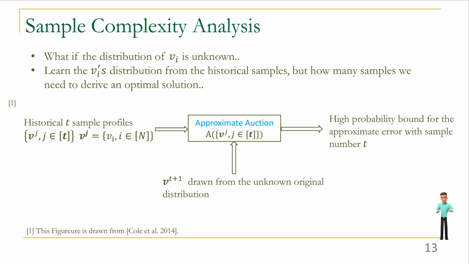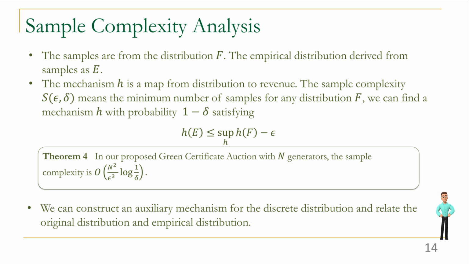What we should do is to construct an approximation auction utilizing the historical samples. Then the auction takes the next turn's value, which is drawn from the unknown original distribution, as an input, and we hope to show the high probability bound for the approximate error between the approximation auction A and optimal auction for the unknown distribution with sample number t. Then we try to specify the statement before. We assume the samples are from the unknown distribution F. The empirical distribution derived from samples is E. We also denote the auction mechanism H as a map from distribution to revenue.